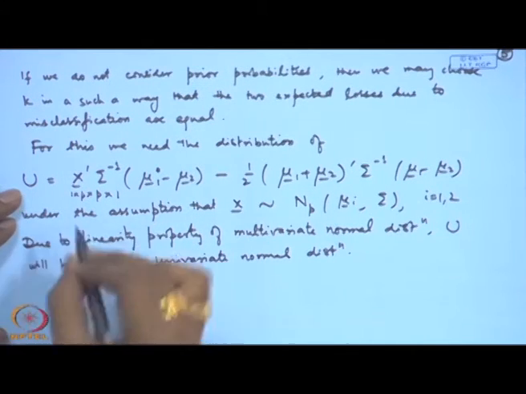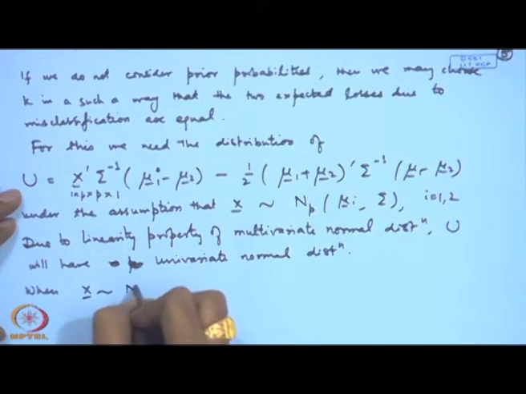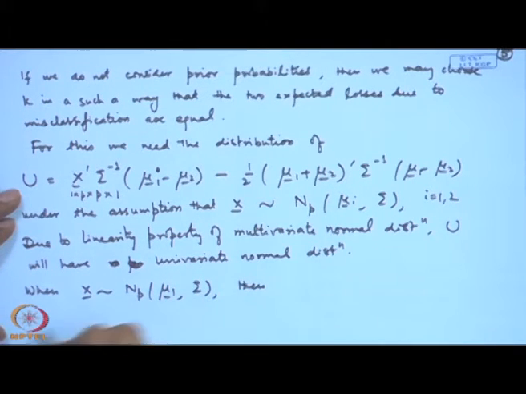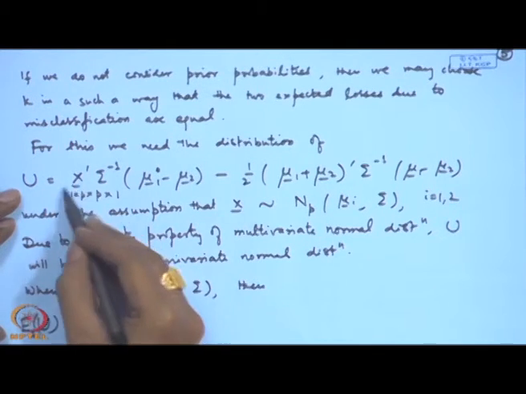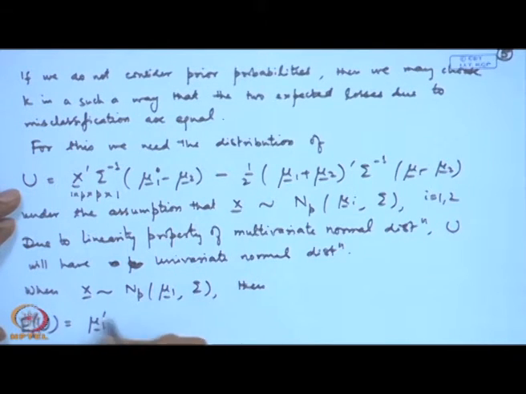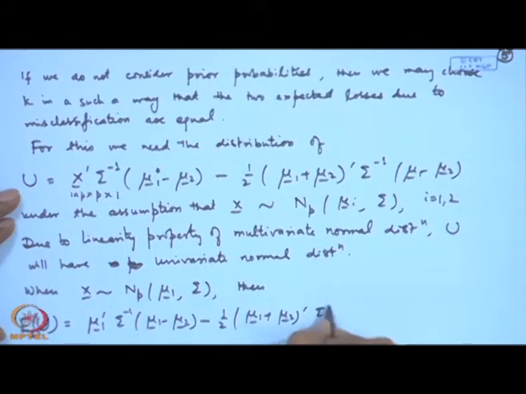Now, let us calculate it separately. When x follows N_p(mu 1, sigma), what will be the expectation of u? We will call it expectation 1. Then it becomes equal to mu 1 prime sigma inverse (mu 1 minus mu 2) minus half (mu 1 plus mu 2) prime sigma inverse (mu 1 minus mu 2).